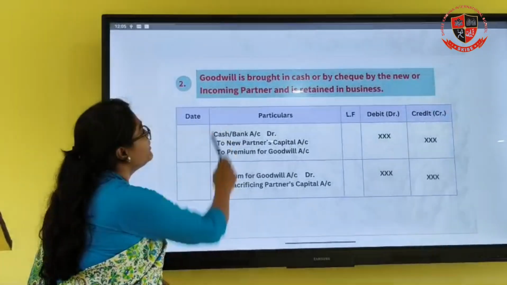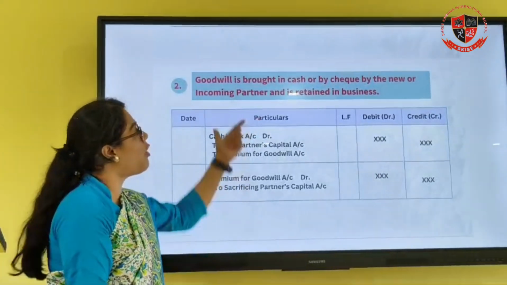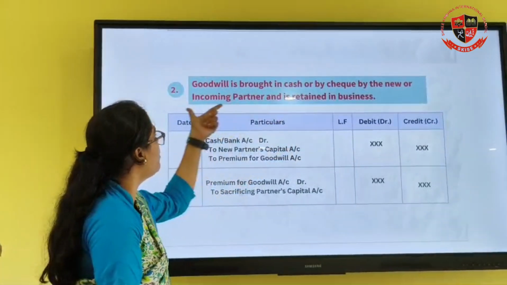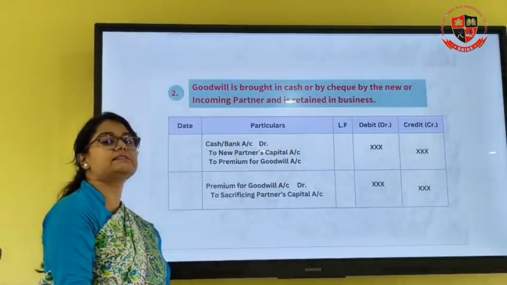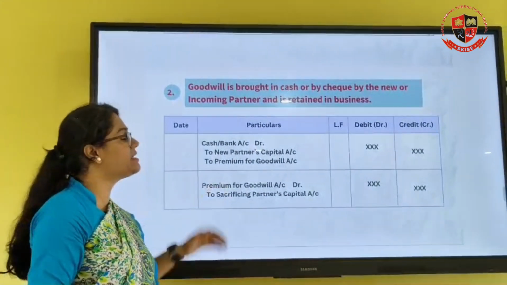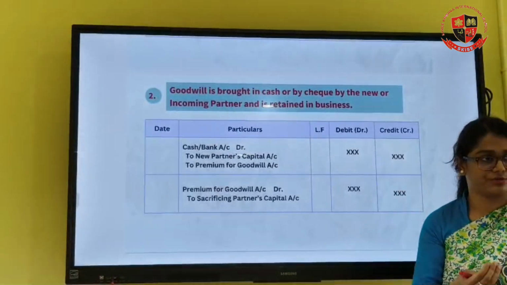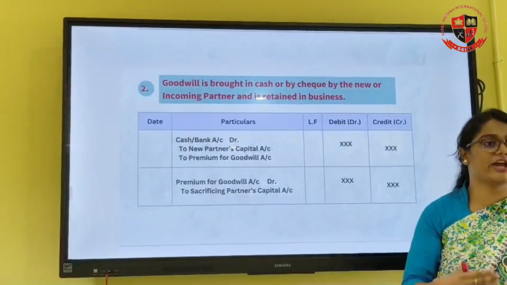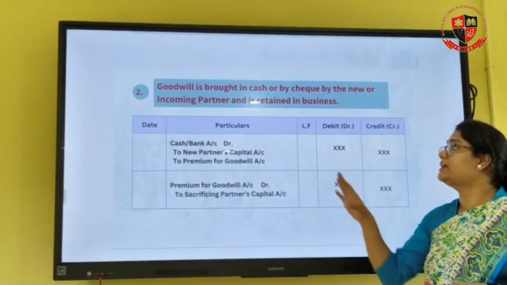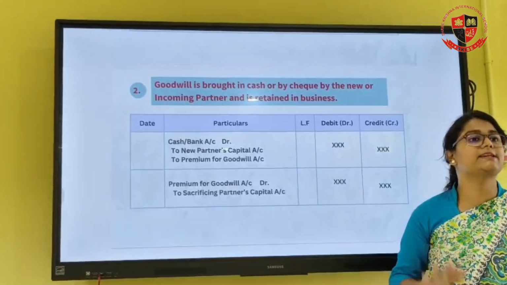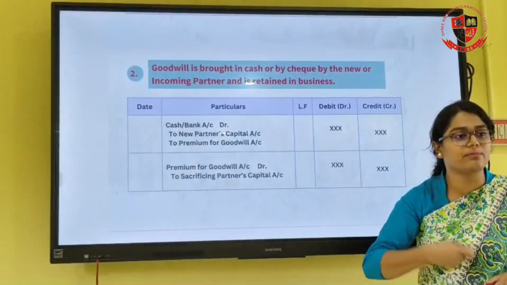Second, when the goodwill is brought in cash or by cheque by the new or incoming partner and is retained in the business. That basically means the new partner is bringing cash or giving a cheque, that means a bank transaction, and the goodwill stays in the organization. It is not withdrawn by the partner.